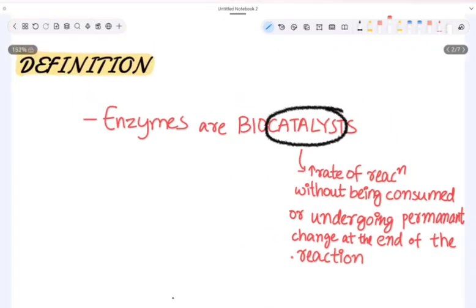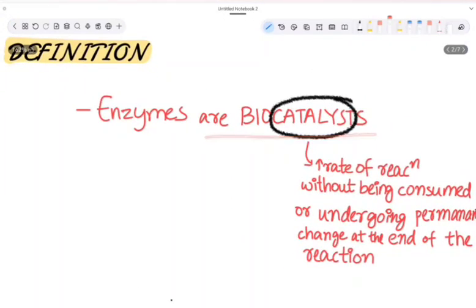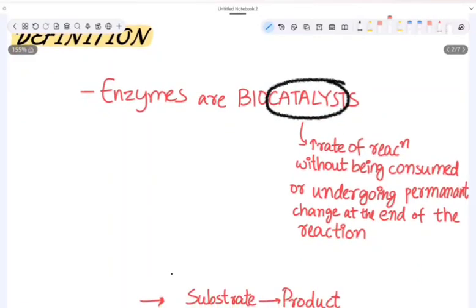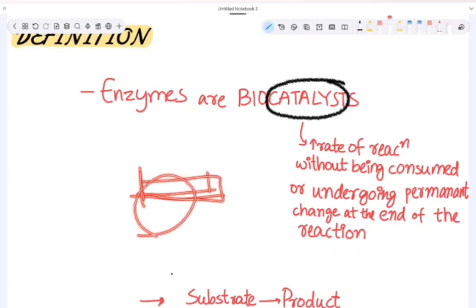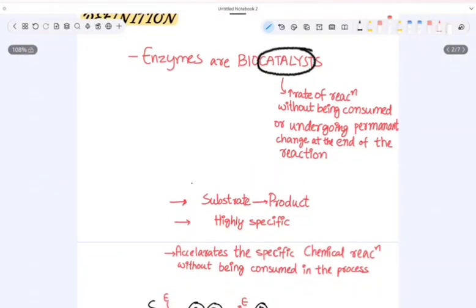Now our enzymes are biocatalysts, which means they are produced by our living cells and catalyze the biological reactions. In our body, for a reaction to occur, we need enzymes. So our living cells produce these enzymes for these reactions to occur. These enzymes are specialized proteins. So this is what an enzyme is.